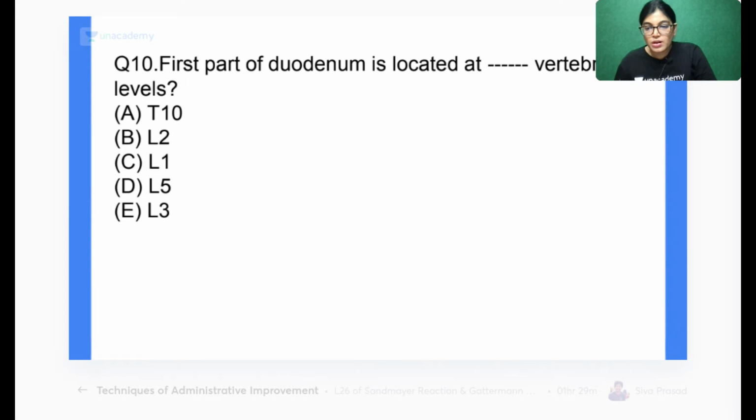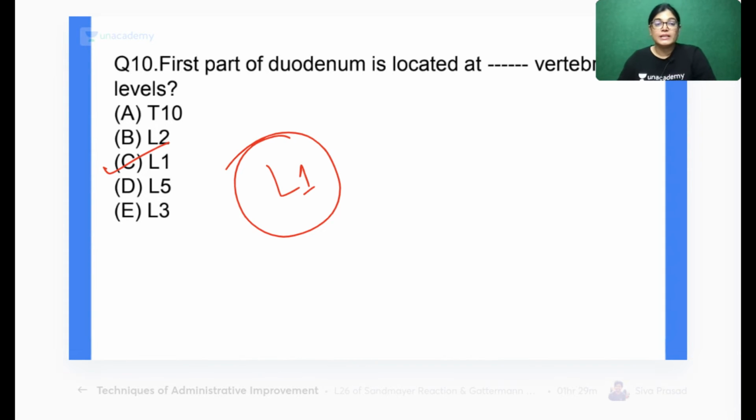We have got 71% of the students who marked it right. Mcqs is leading, followed by Asha, JP, Sai, Jitu. The correct answer for the level of the first part of duodenum is L1. L1 is the perfectly right answer. The exact location of the first part of duodenum is at the level of the first lumbar vertebra.